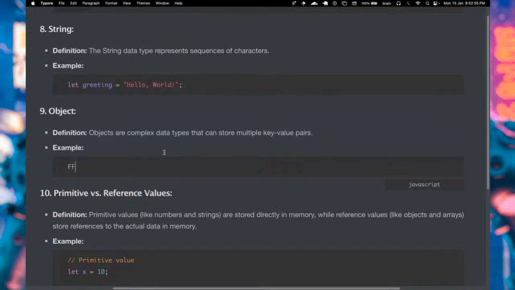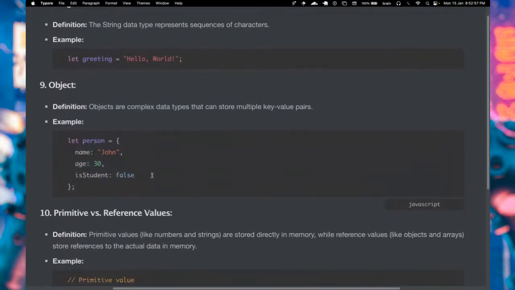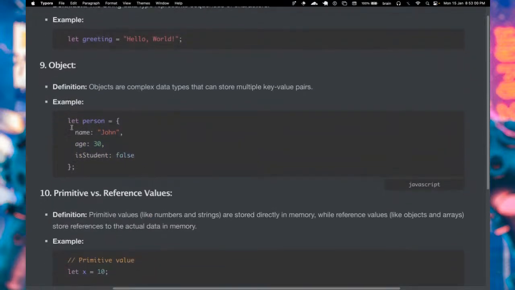So this is an example. In this example, you see we have a person. So this is an object, and we're basically using the key and the values. This is the property name, and this is the value. So this is the key, this is the value. So when you see name, we have John, age, we have 30. Now take a look at this. We use a comma to show that we also have more items, okay?